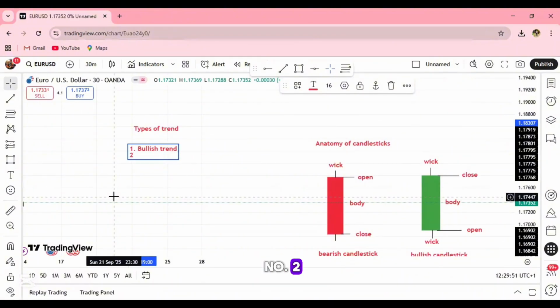And we have the number two: the bearish trend. And the third one, which is the last but not the least, is the range, or consolidation.